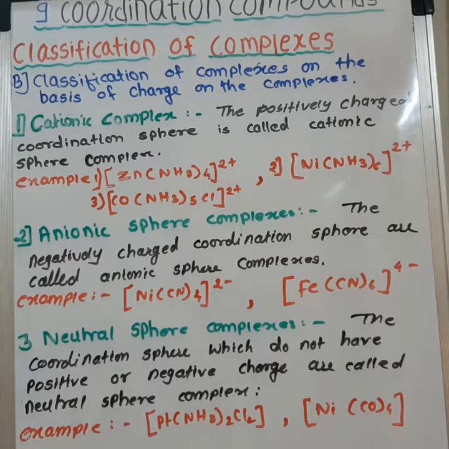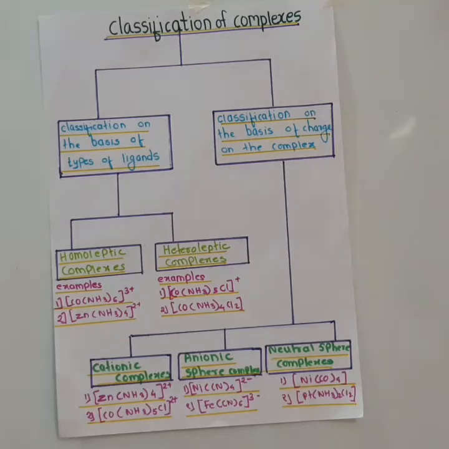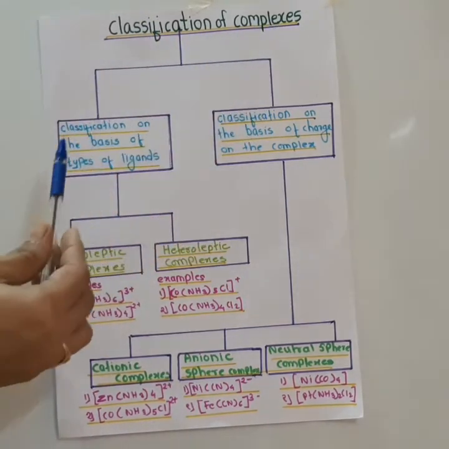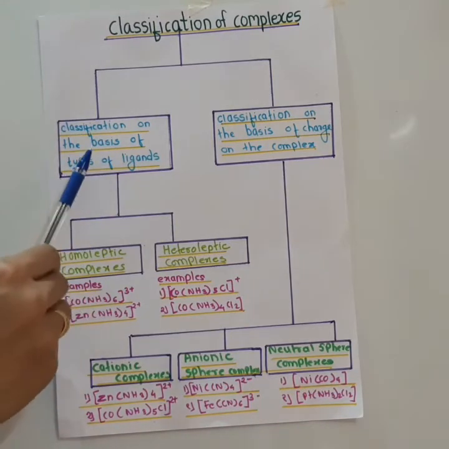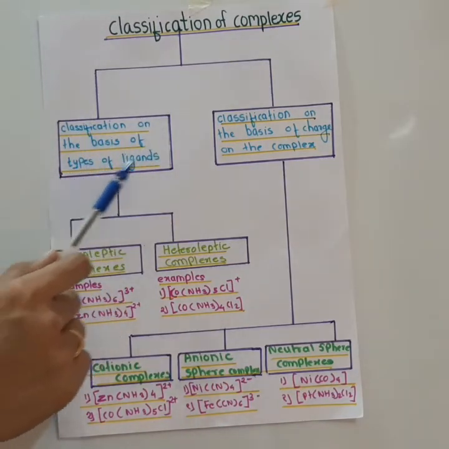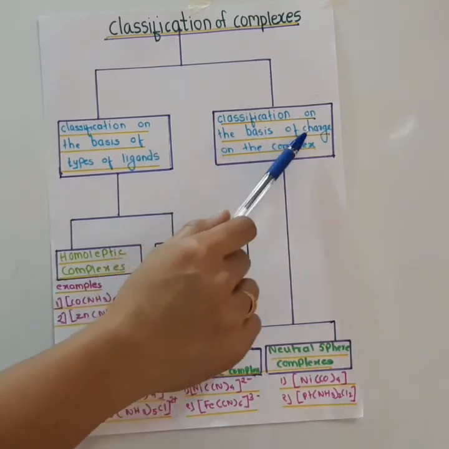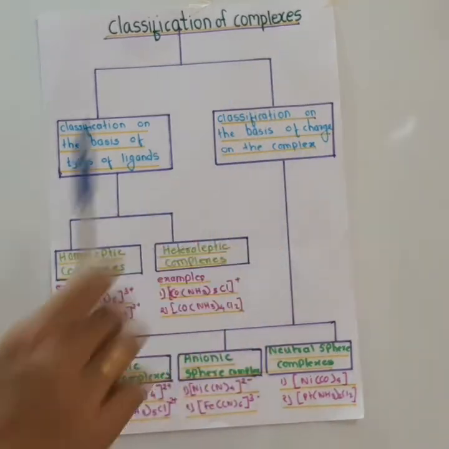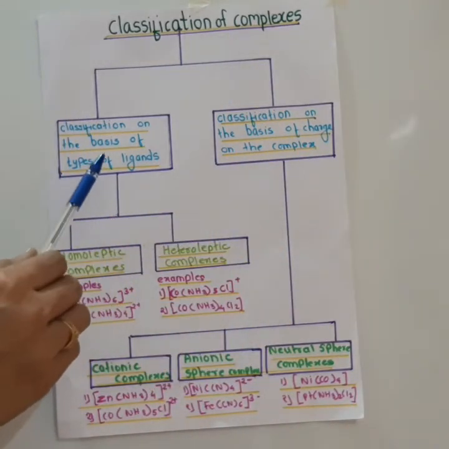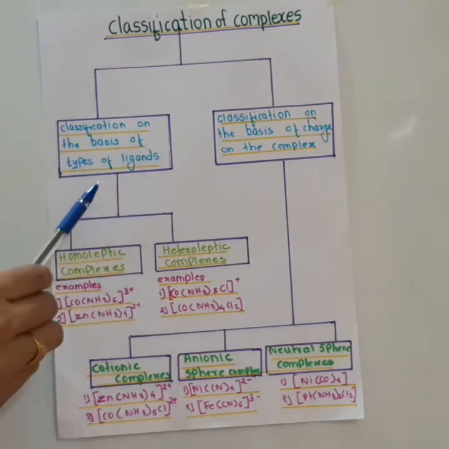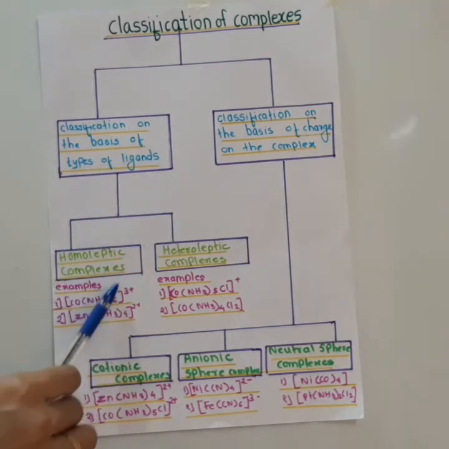Let us revise the classification one more time. When the classification is in the form of chart, it becomes very easy to study. So we can see that classification of complexes can be mainly divided into two types: classification on the basis of types of ligand and classification on the basis of charge on the complexes. The classification on the basis of types of ligand can be further classified into two types: homoleptic complexes and heteroleptic complexes.